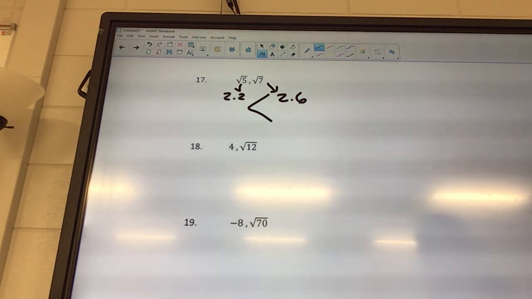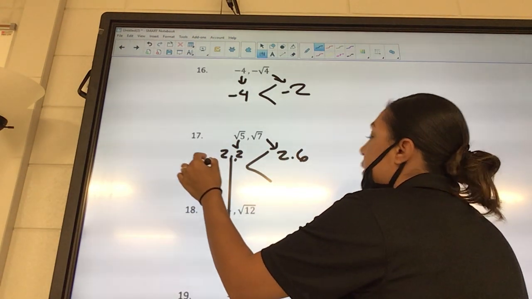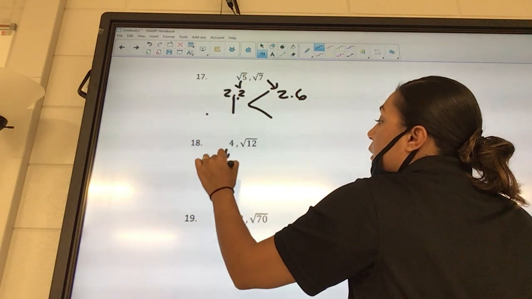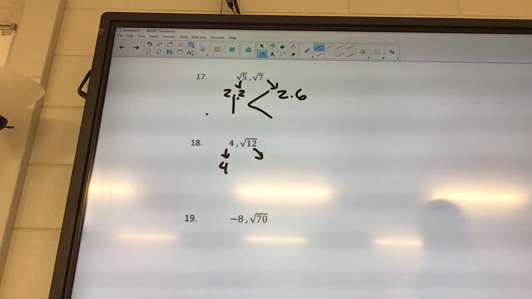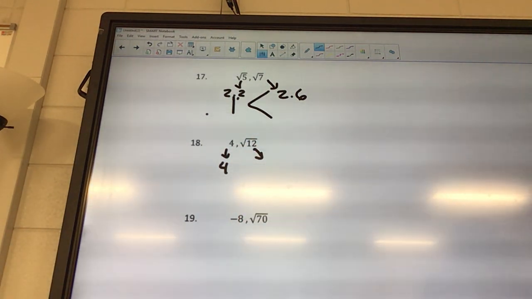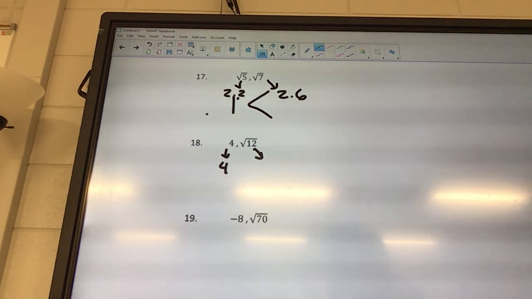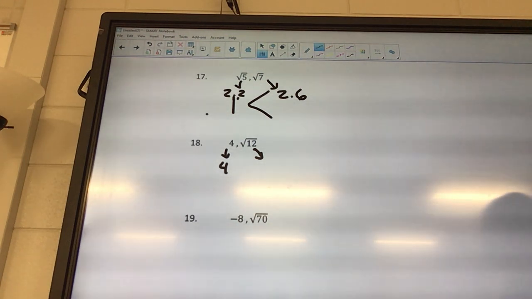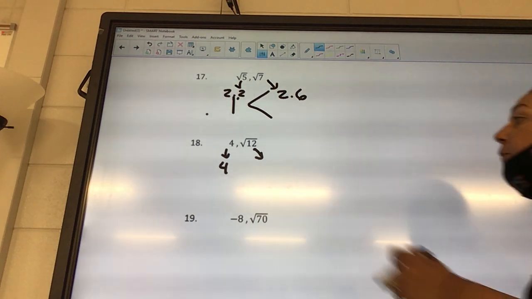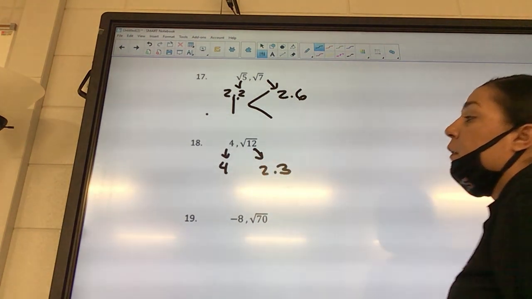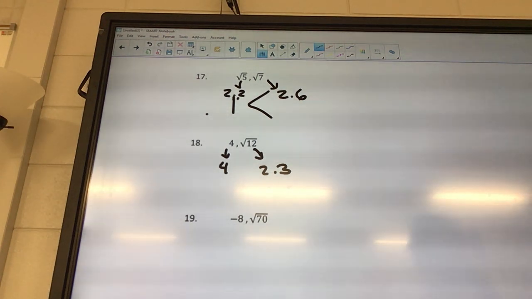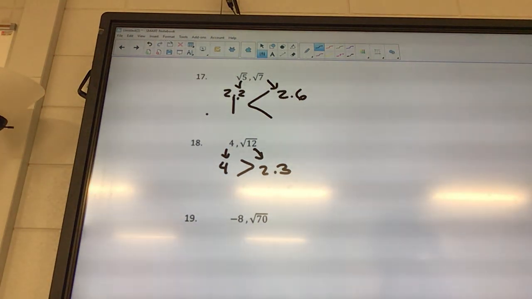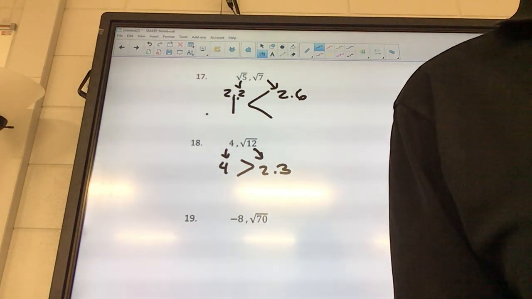Okay, 4 or square root of 12. So 4 is still going to be 4. And square root of 12 is what? So, 2.3? Okay, so what's bigger? 4. The 4 is. Okay, the rest of these ones you're going to do on your own. Make sure your name's on your paper and then put them in the box for me.